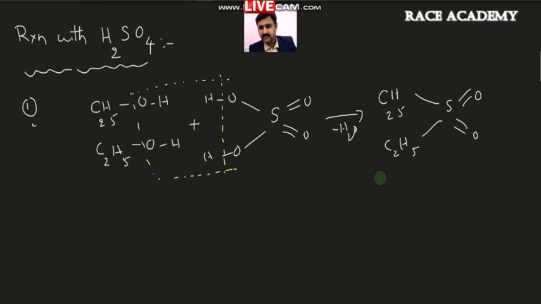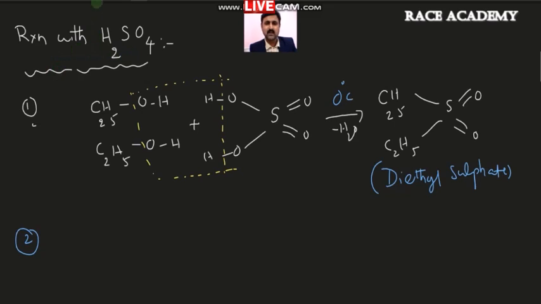This is diethyl sulfate. So this can be obtained at 0 degrees Celsius only. So it is one of the temperatures. At that temperature only this alcohol is converted into this diethyl sulfate.